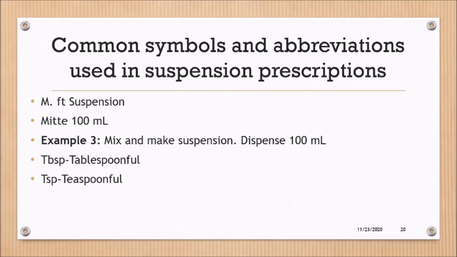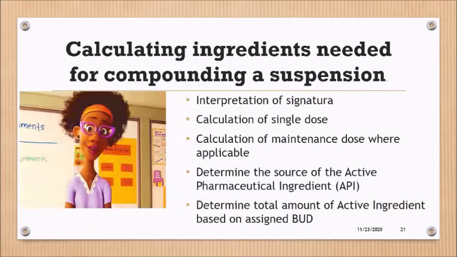MFT is not unique to suspensions; it can be used for almost anything that you're going to mix and make. That's what MFT means. So MFT suspension means you're going to mix and make a suspension and send 100 mils of it. That is what "MFT suspension metered 100 mil" is saying. And of course, dosing takes the form of teaspoonful, TSP, or tablespoonful, TBSP.